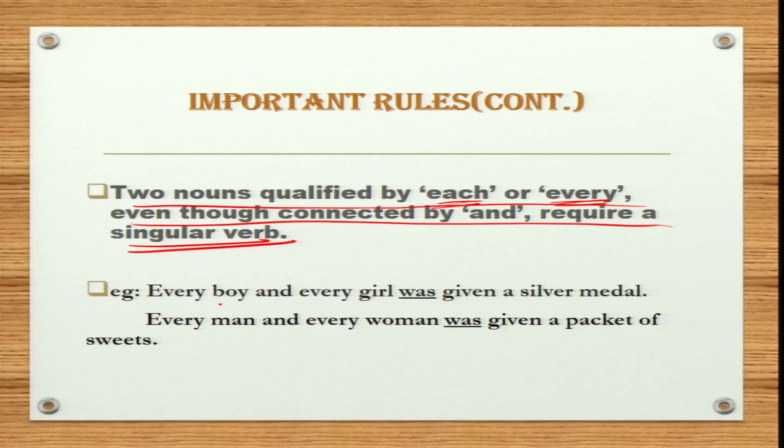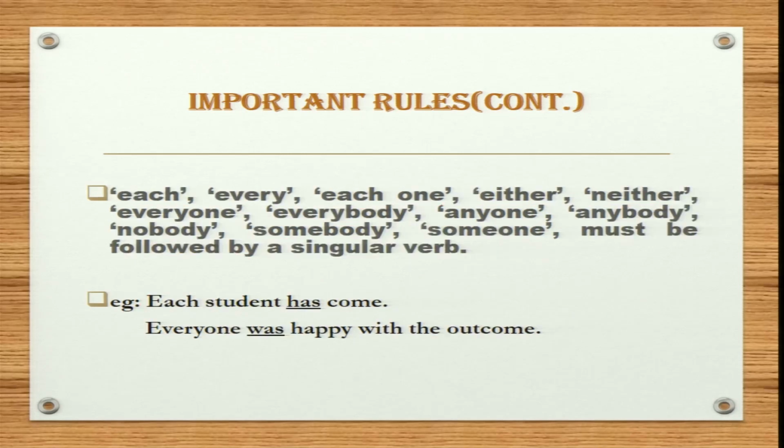So, boy is a noun and girl is a noun over here, right? And both are preceded by every. Hence, the verb used will be singular despite being joined by and. Therefore, we will use was over here because it's a singular verb. Now, next sentence, every man and every woman was given a packet of sweets. Now, let's move on to our next rule.